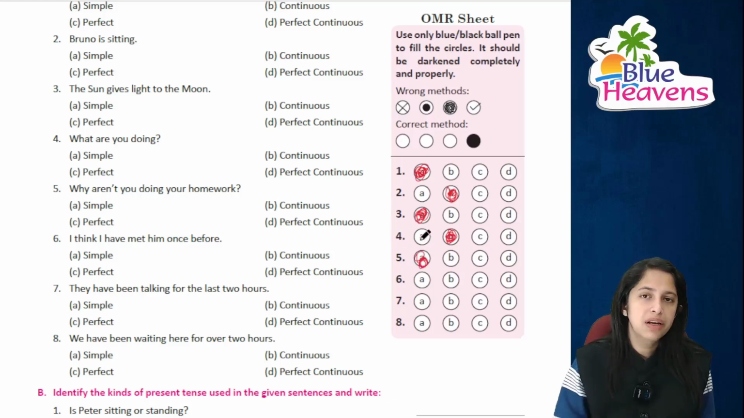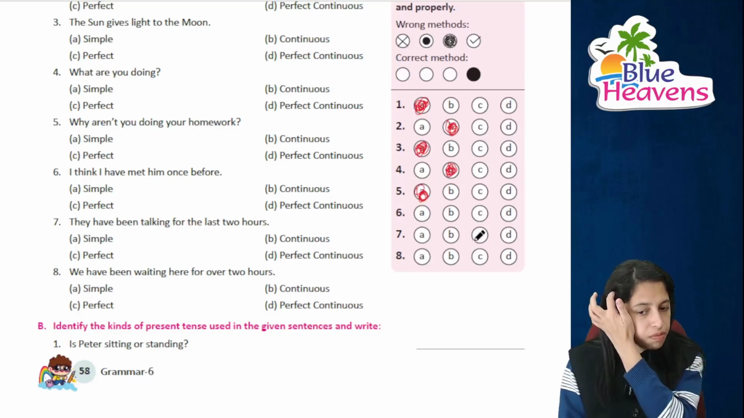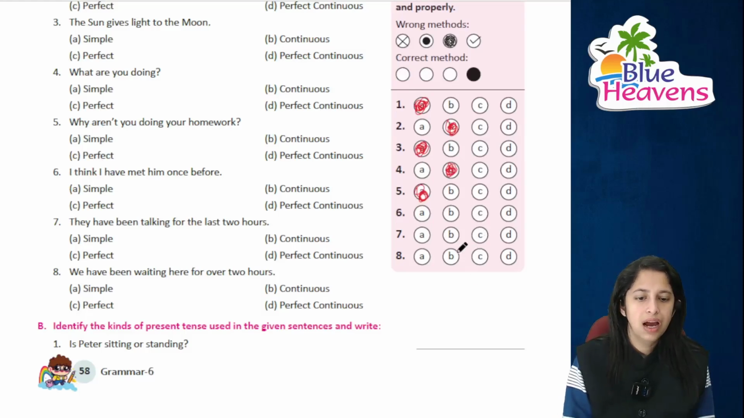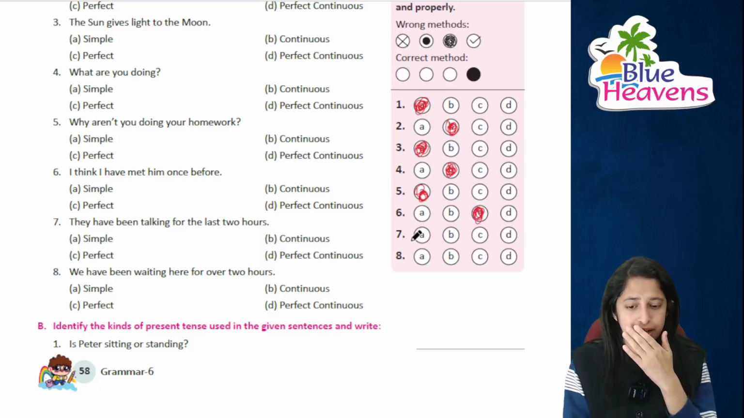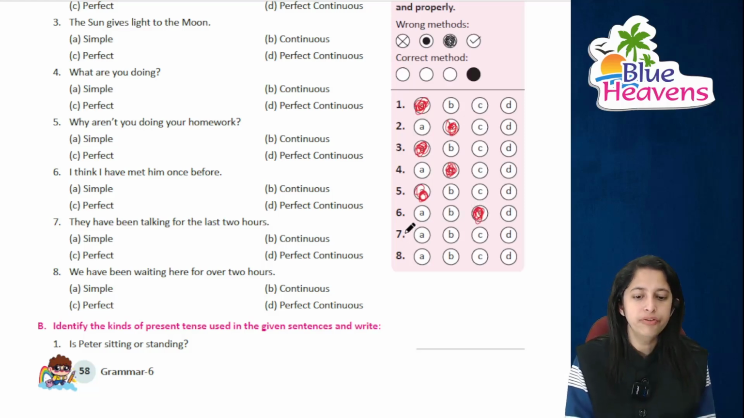I think I have met him once before. मैं उनसे पहले मिला हूँ. I have आ चुका है तो this is perfect. अगर have been होता तो present perfect continuous होता. They have been talking for the last 2 hours. This is perfect continuous.